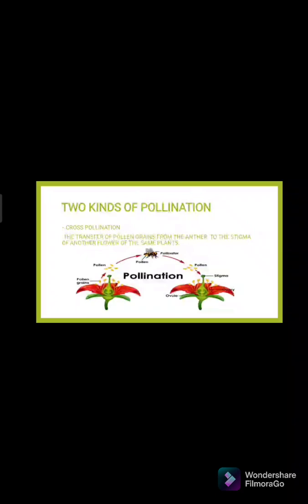So, yun na, papasok sa stigma, papunta sa style, sa tube, papasok sa ovary, tapos magiging seed, ma-fertilize, and then magiging fruit. Magre-reproduce na siya, gagawa na siya ng new plant. So that is the process of pollination and the two kinds of pollination.